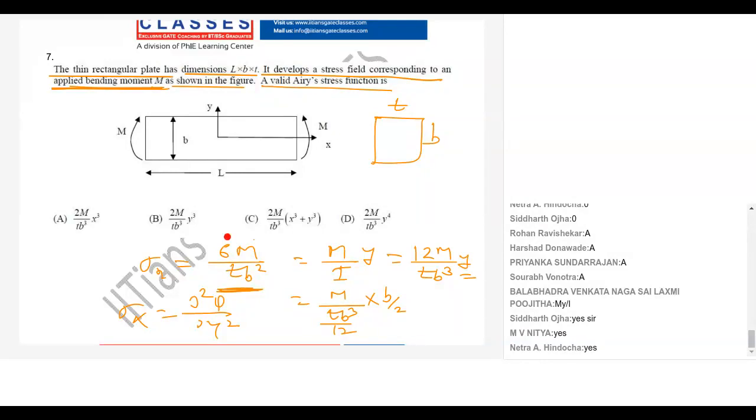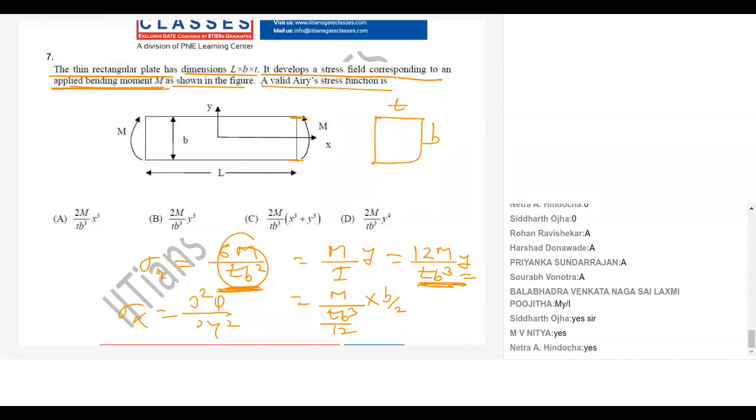This is at your extreme point. What I want is in variable form. This is the maximum value.